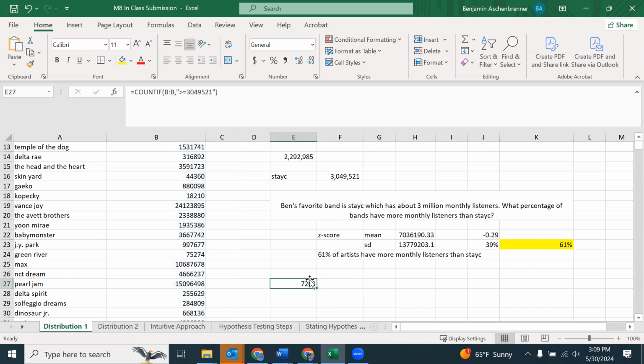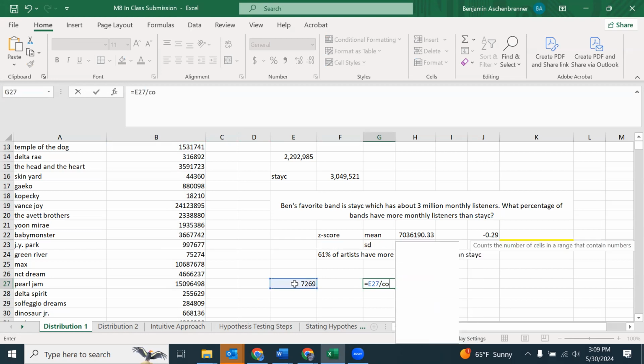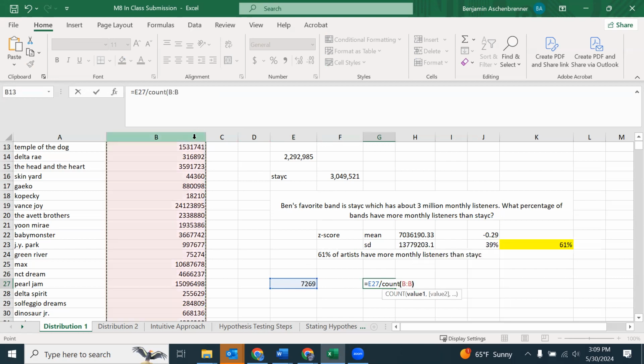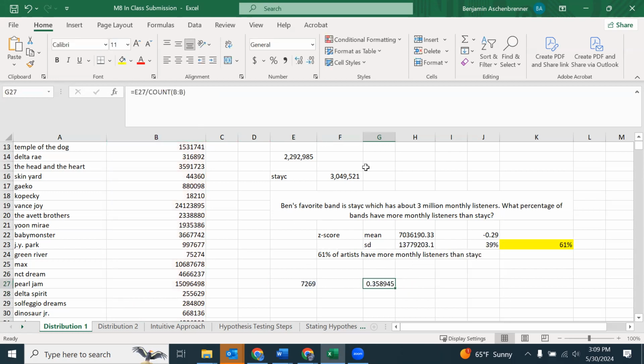Okay, 7269. And 7269 equals how much, what percentage of the whole thing? I don't know what the whole thing is. Let's do the count on the whole thing. All right. And so this is the actual percentage.